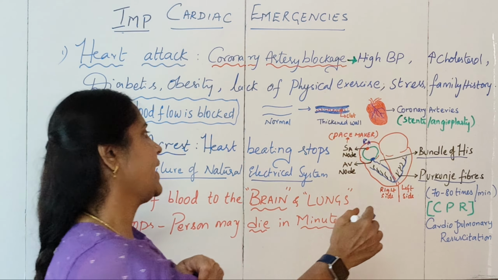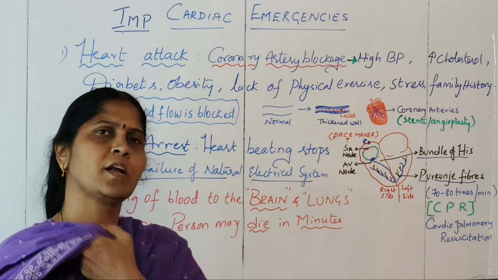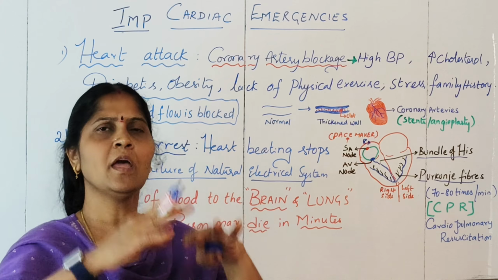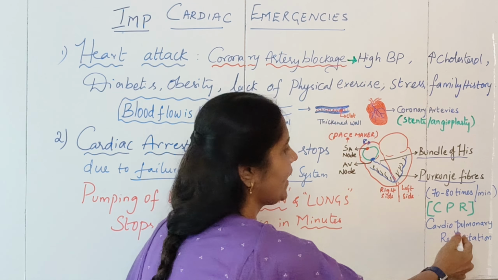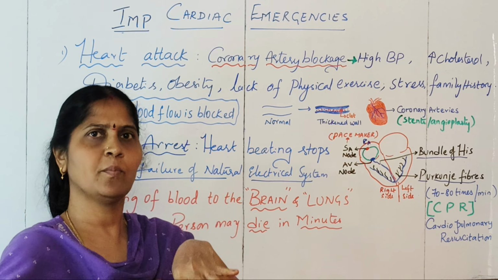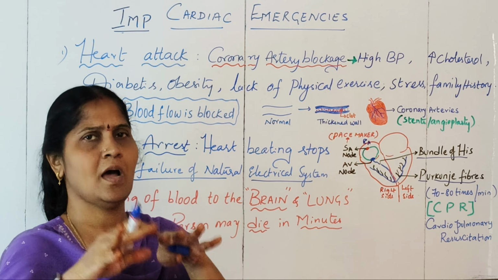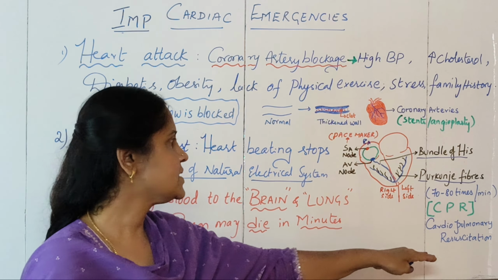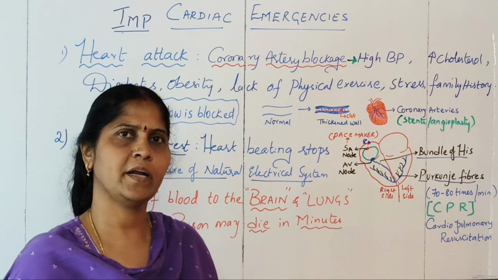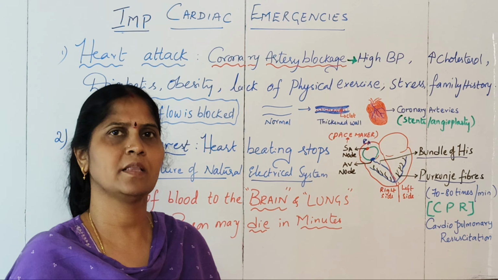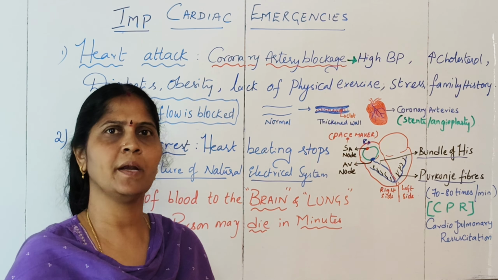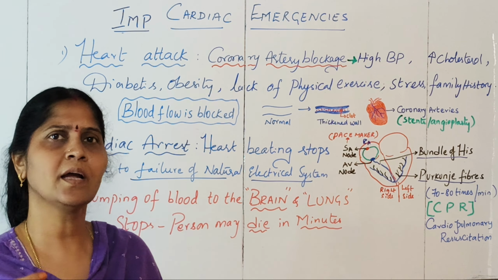So in the case of cardiac arrest, they will do what is called CPR. Many times we might have heard about CPR, wherein they try to activate the heart by pushing on the chest region. It is called cardiopulmonary resuscitation. So a trained person, or someone, can push the chest region to activate the heart and try out this scenario. Because of this electrical system, our heart is beating 70 to 80 times per minute. If any problems occur in the electrical system, it can lead to tachycardia or bradycardia, that is high heartbeat or low heartbeat, or it can also lead to cardiac arrest.